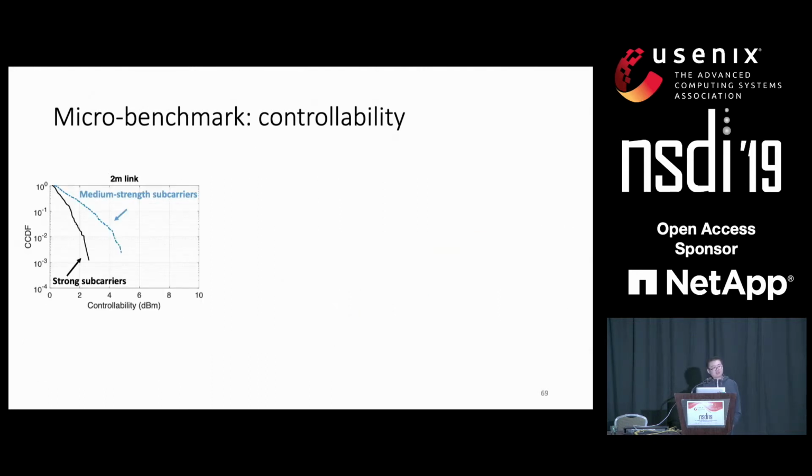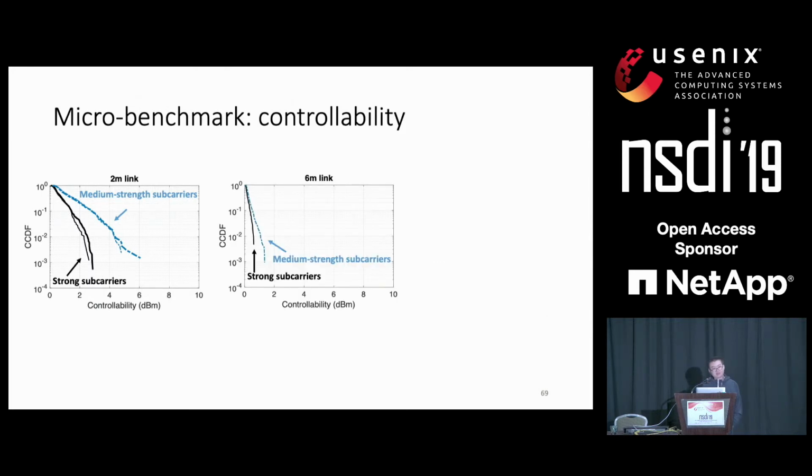In the experiment, we measure the channel controllability at different distances. And for each distance, we measure two links. This one shows the first 2-meter link, and we can see that there is no weak subcarrier for 2-meter links. We can also observe that if the subcarrier is weaker, we get a higher controllability. And the same pattern applies to the second link.